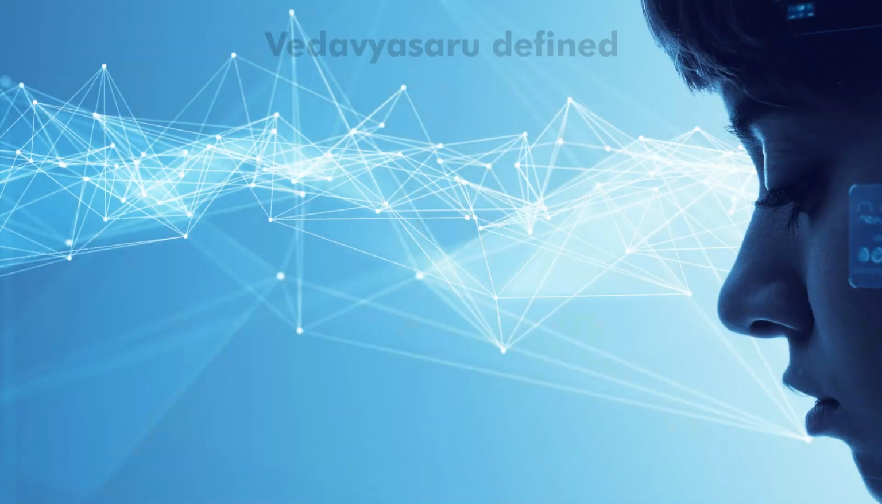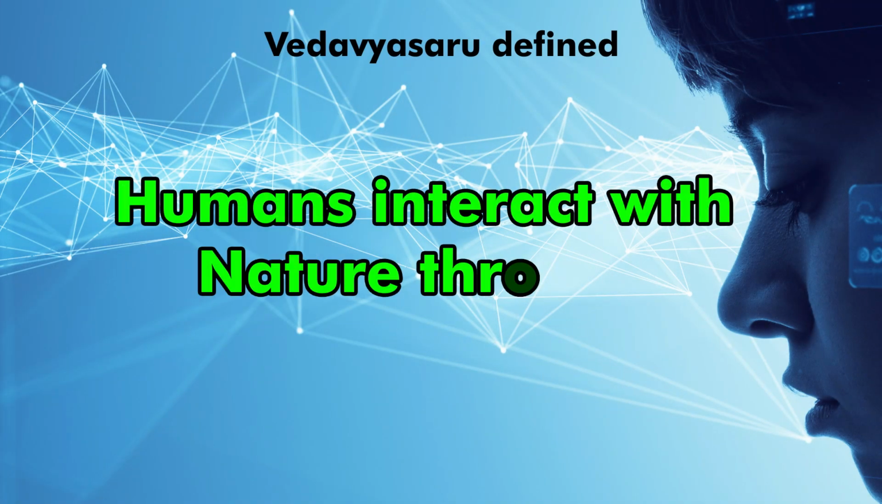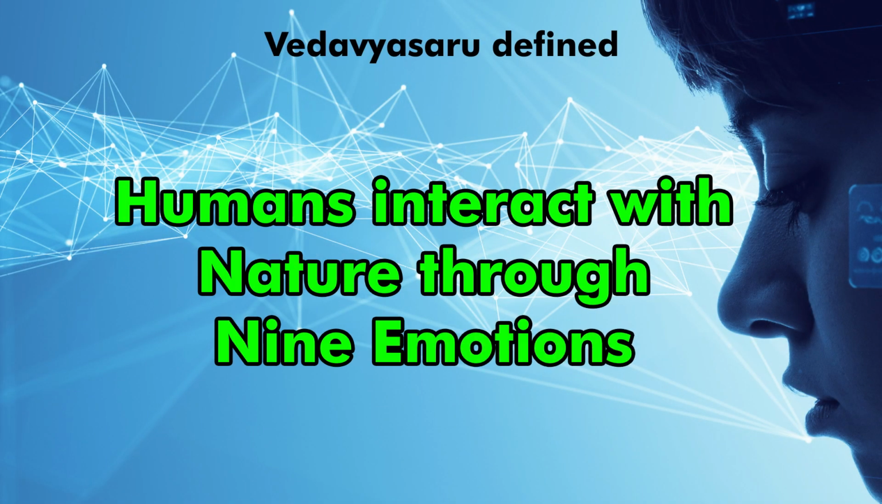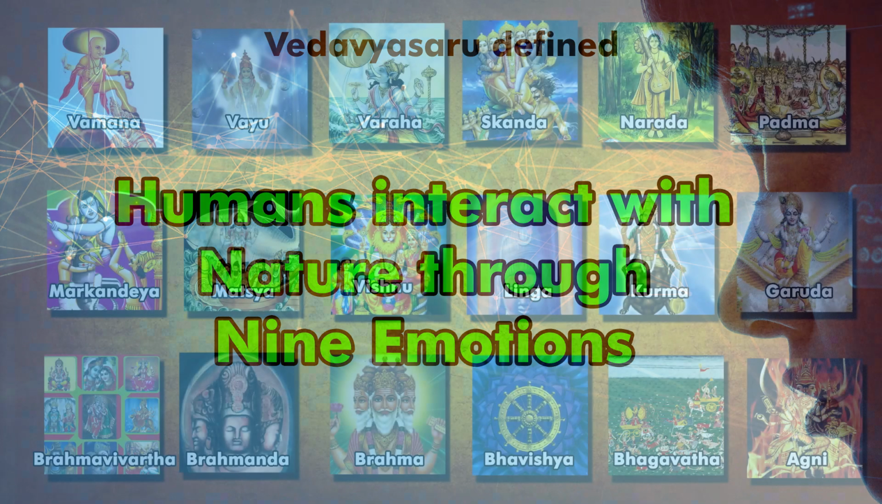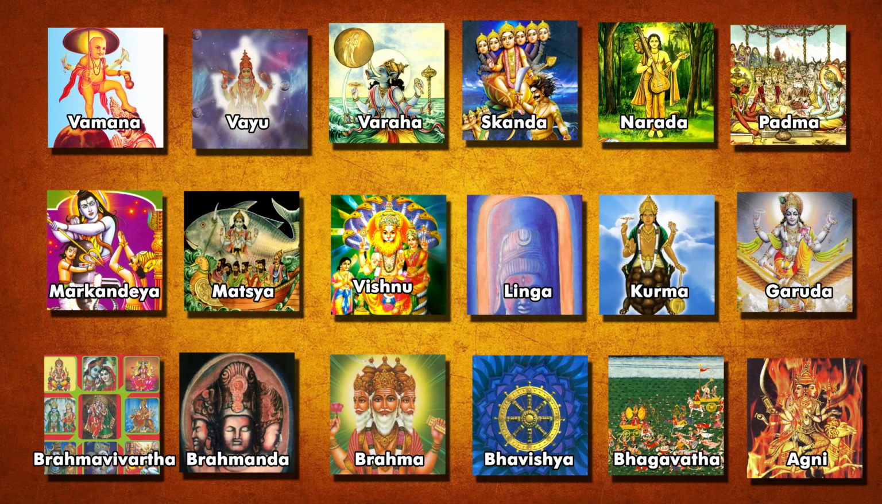He defined that humans interact with nature through 9 emotions. Basically, these 18 Puranas of Vedavyasa deal with human emotions. Vedavyasa was the first to formulate the theory of emotions in humans. According to Vedavyasa, humans interact with the world through their 9 different states of emotions.